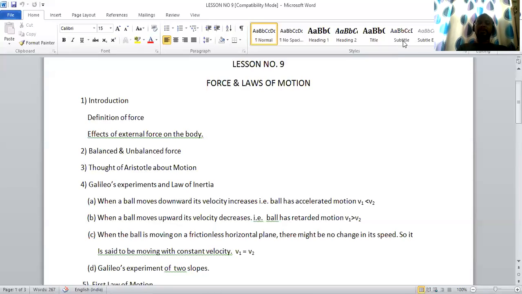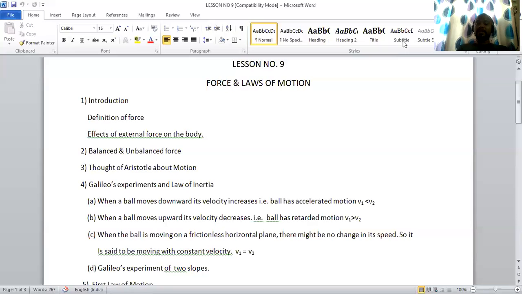So now let us see the definition of balanced and unbalanced force. When a body under the influence of two or more than two forces does not change its state of motion or rest, then the type of forces are said to be balanced forces. The resultant of balanced force is zero. You won't be able to see any displacement in that case.